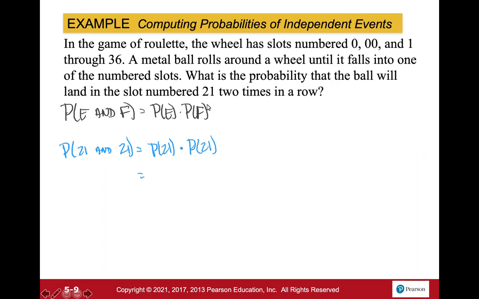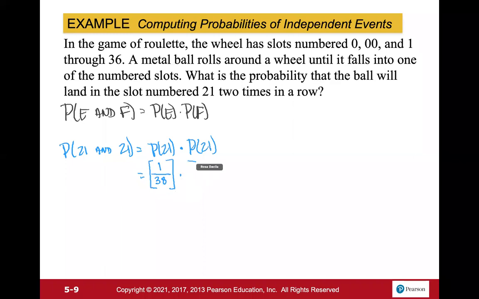So here what we have is 21. Only one of those slots is number 21. Looking at the probability of any of these, it's the number of ways to get that outcome divided by the total number. The number of ways to get that outcome is 1. There's only one labeled 21. And out of 36, then 37, 38 for the 0 and double 0. So that's 1 out of 38. And that's the probability of 21.